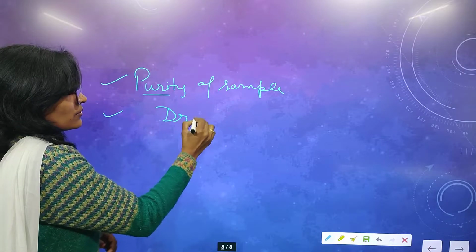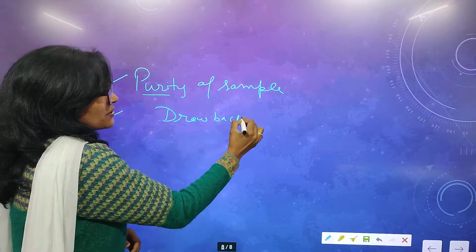These are the applications, but after all we have some drawbacks and limitations also. Drawbacks and limitations of IR.